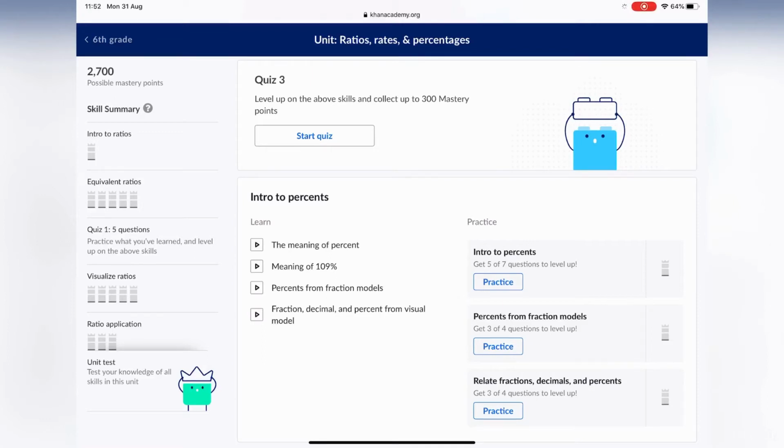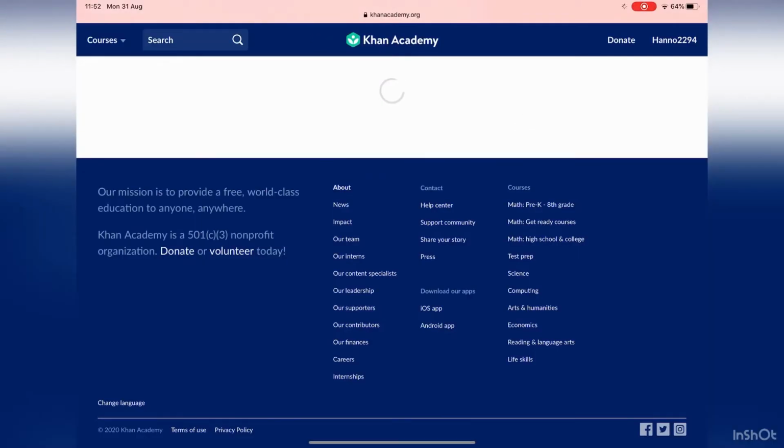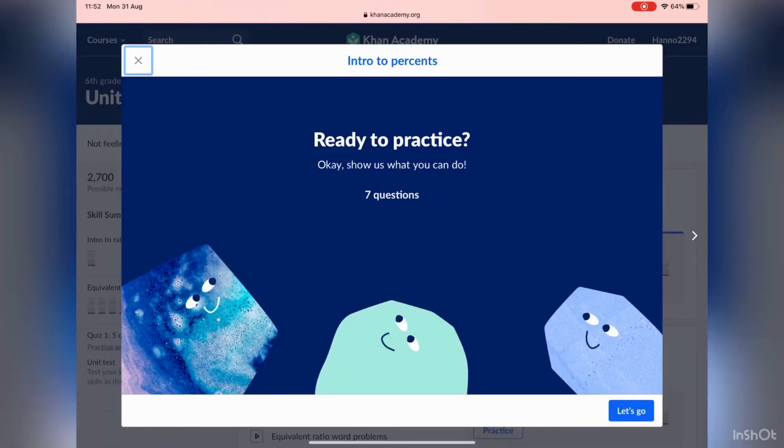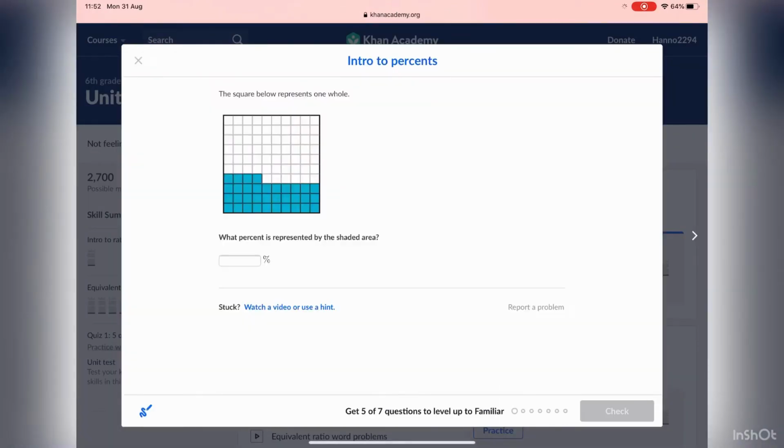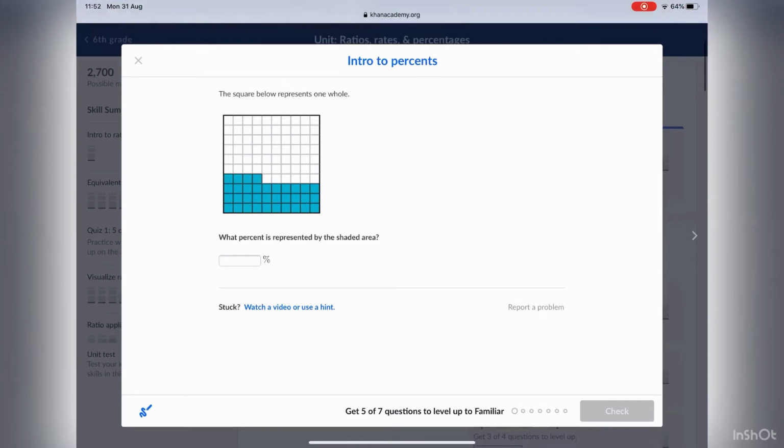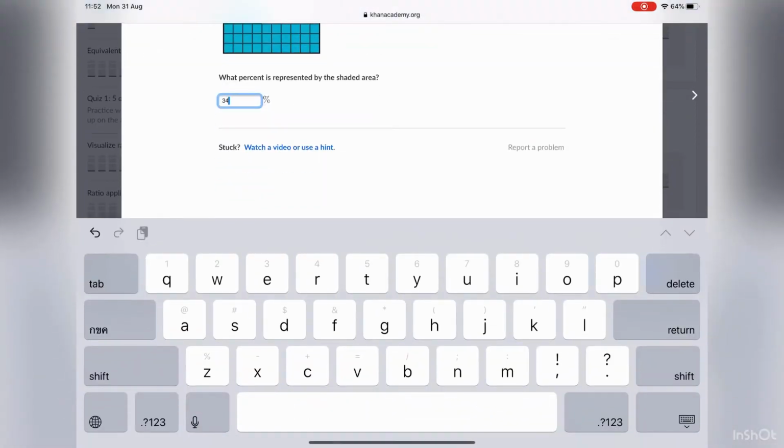So today we're going to teach you guys what is percentage. Percents. Let's just first practice. Let's go. So percentage is like that's 1%, 2%, up to 100%. That's more than 100%. 100% is a whole, like a fraction that's like 3 of 3, or that's 100%. As you can see, this is a 34%.